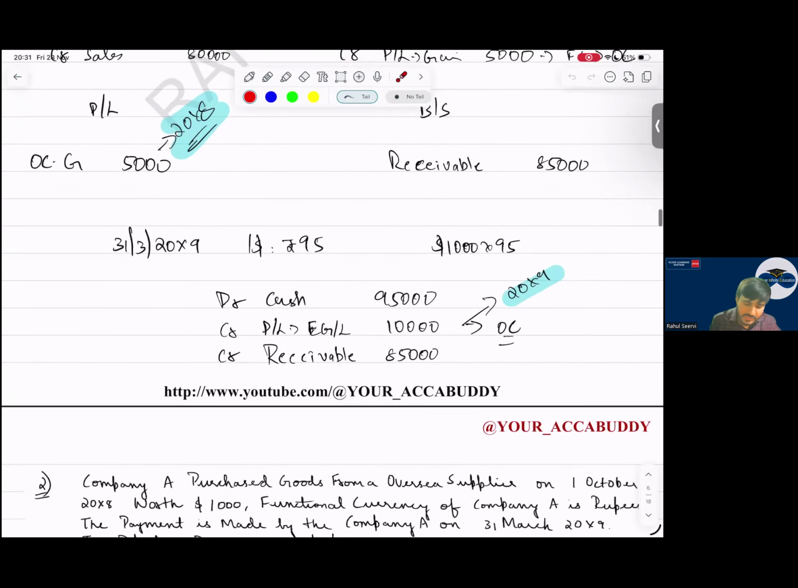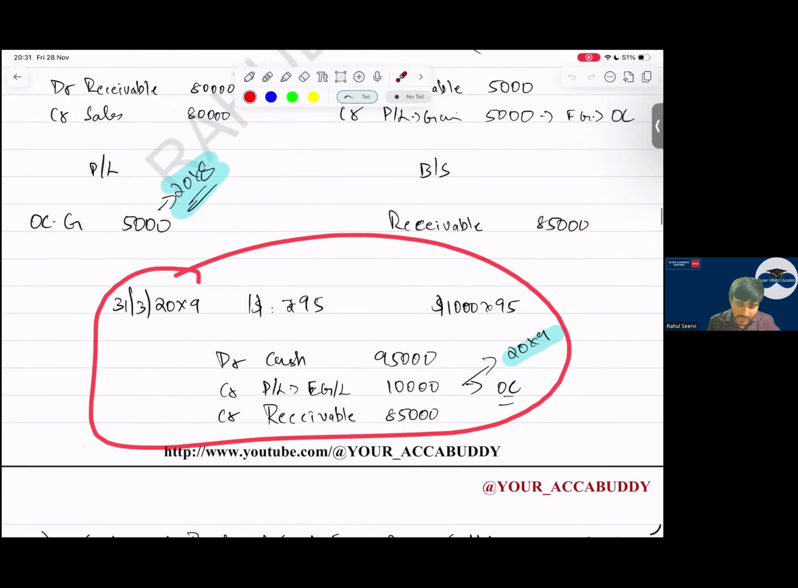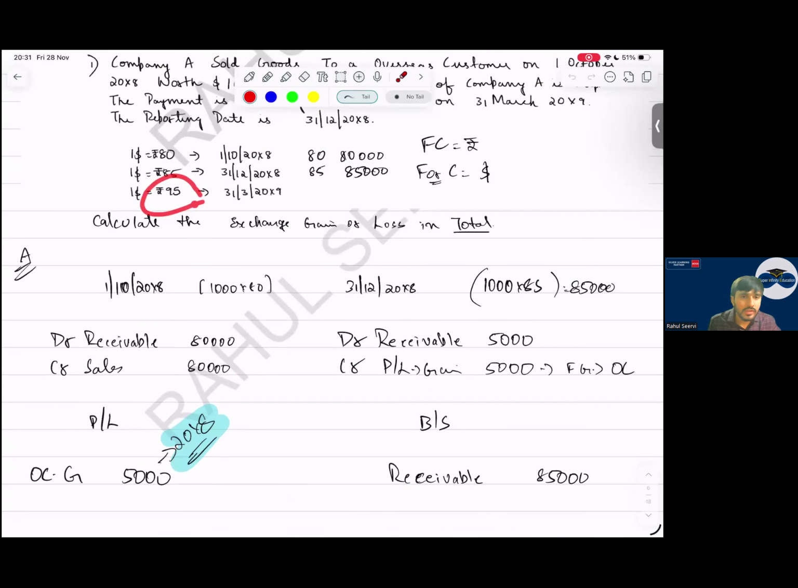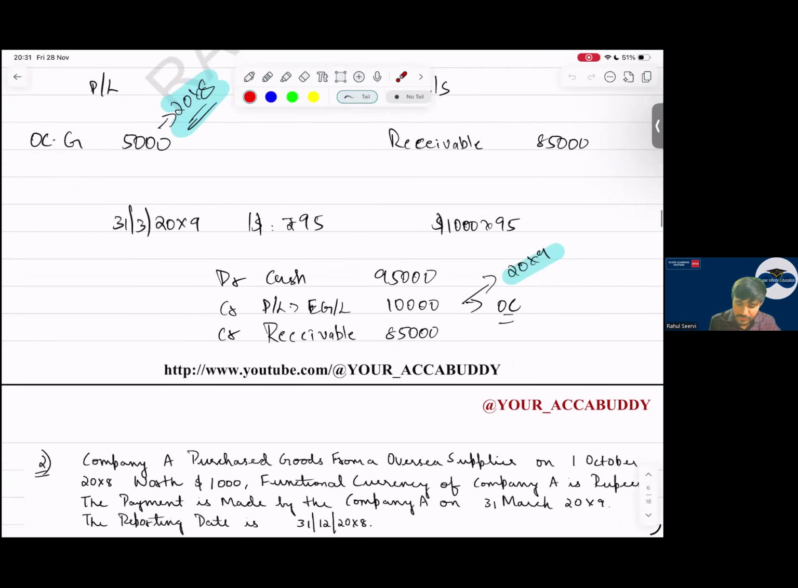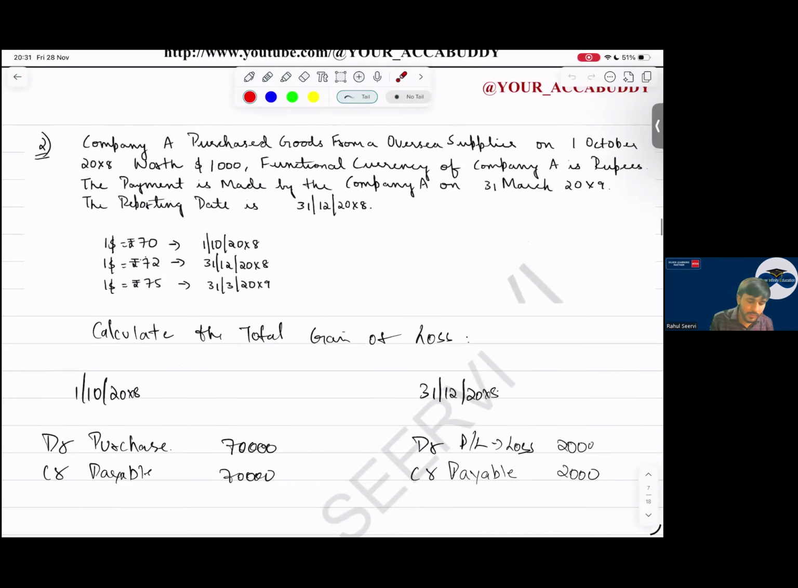Sir, when the settlement is done, what will happen? So at settlement, I receive the amount at 95. Sir, I received 95,000, but my receivable is 80,000 or 85. Do not make this mistake. My receivable is 85,000. The remaining is what, sir? Gain, into P&L, simple. So the total gain is 10,000 plus 5,000, which we have recognized previously. A simple thing.